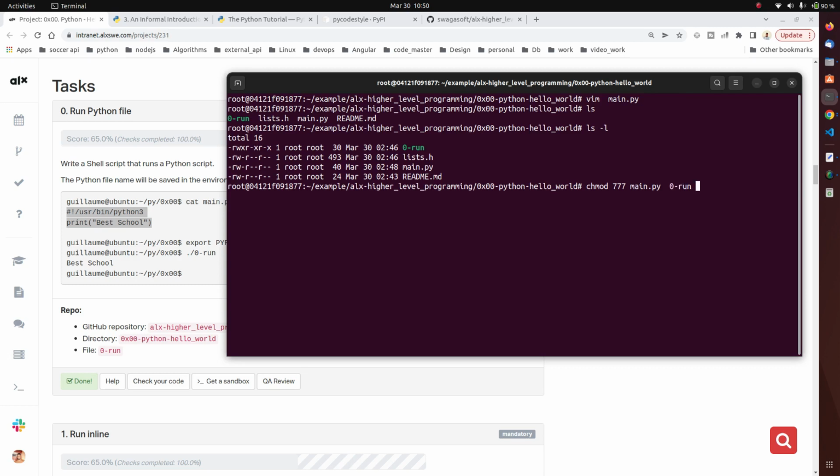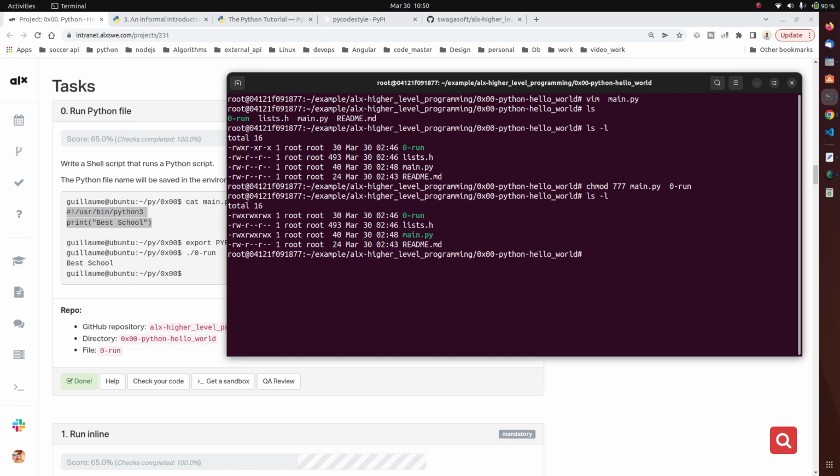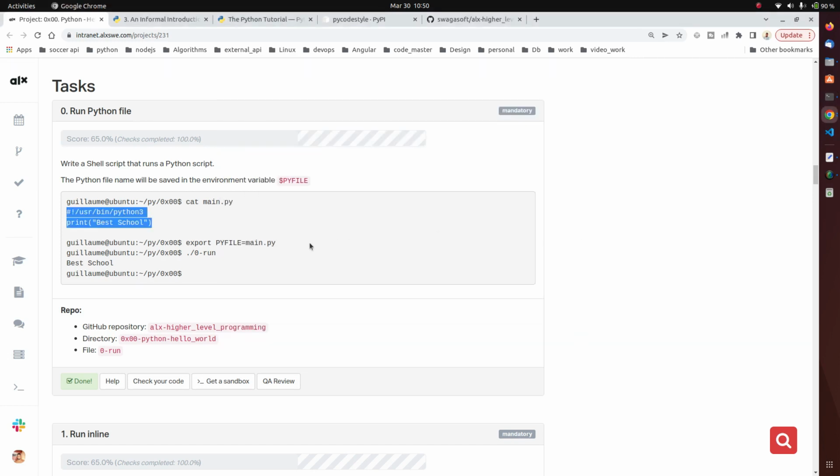So if I run that command, I'll do ls -l again. Note the file permission. Now you can see we have read, write, execute for everybody. Without that, you won't be able to run your file. So now the next thing we'll do is to run this command.